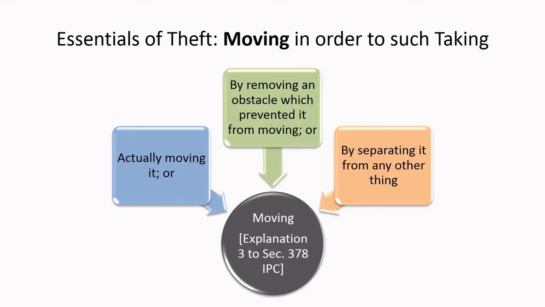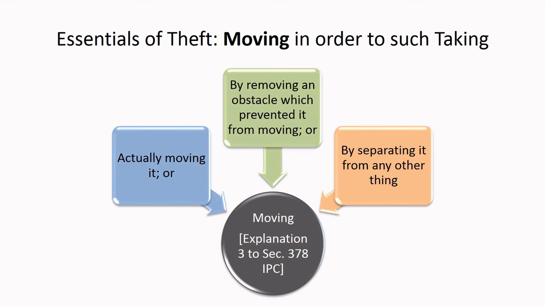Let us now learn what is moving as an essential ingredient of the offense of theft. The actus reus requisite for the offense of theft is moving in order to such taking, which means moving with the intention of taking is the requisite actus reus for the offense of theft. Moving is a very commonly used term, but in what aspect has it been used in the provision is to be found in the explanations. Explanations 3 and 4 to section 378 clarify the term moving by adding certain other indirect ways of moving along with the popular meaning of the term moving.